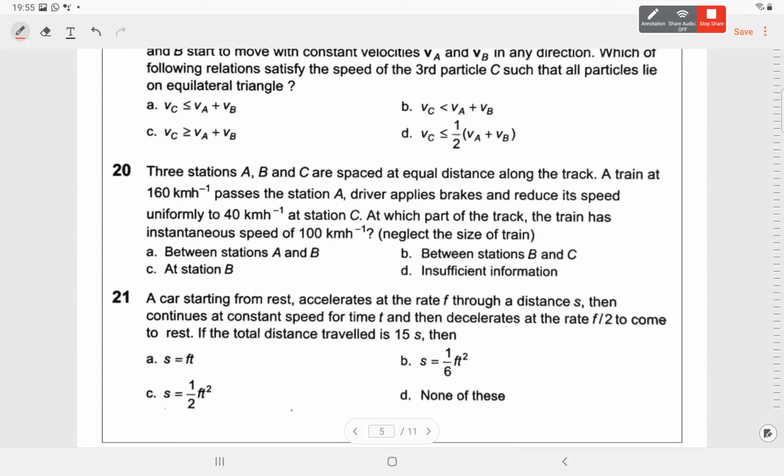Question number 20. Stations A, B, and C are spaced at equal distance along the track.